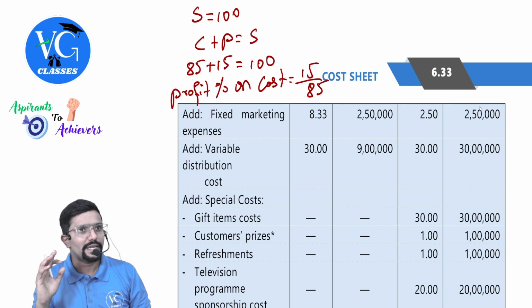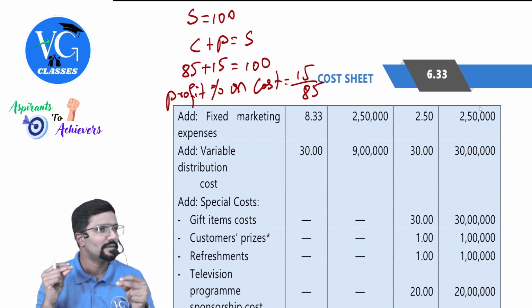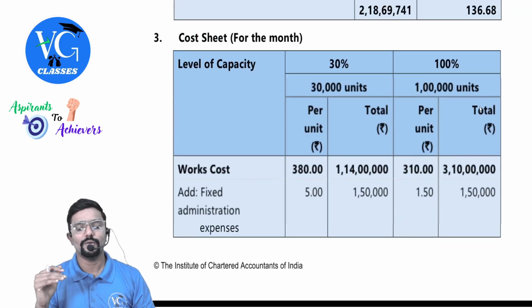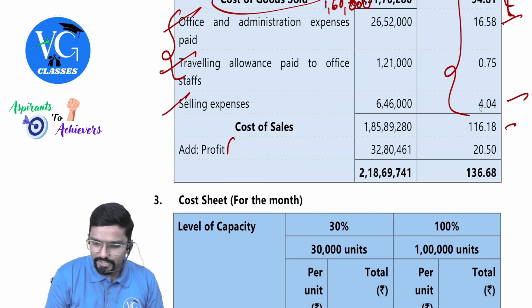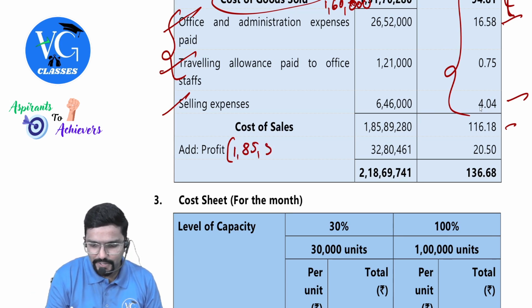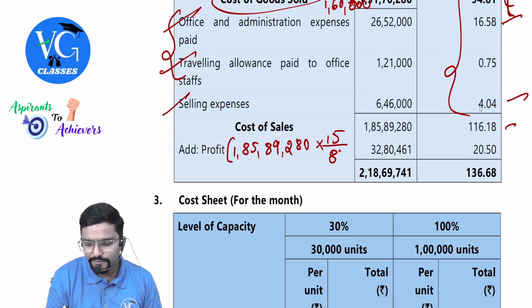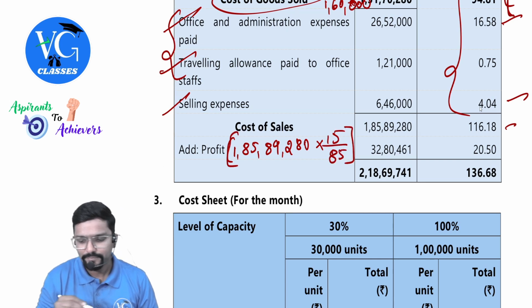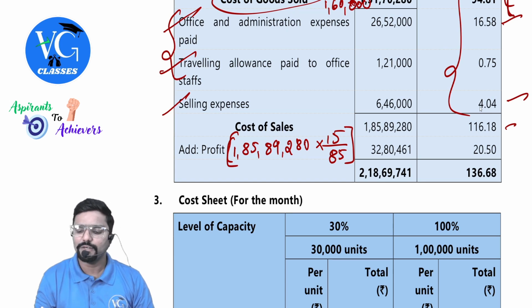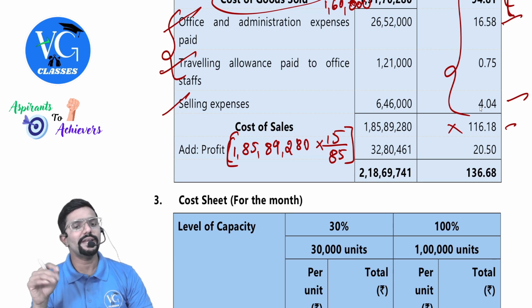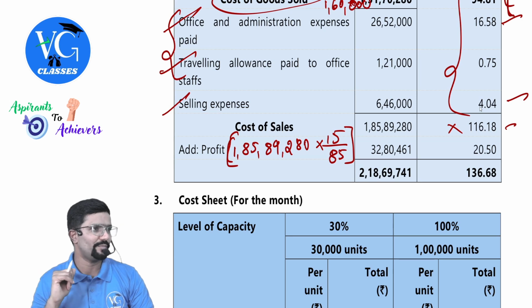Got it? Please take down. It is not given. Okay, 15 by 85. Okay, sir, now how do we derive the profit? Cost is given. Per unit we will calculate a total. Better total only. Okay, 1,85,000. 89,280 into 15 by 85. 32,80,461 divided by 1,60,000. Or else you can do like this also: 116.18 into 15 by 85. You will get same.